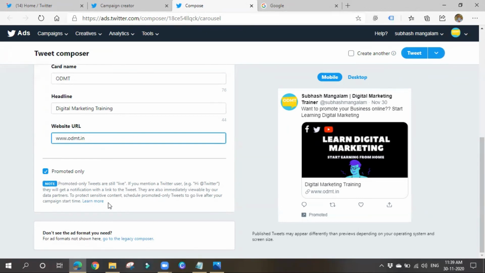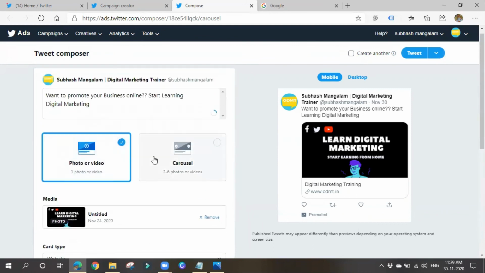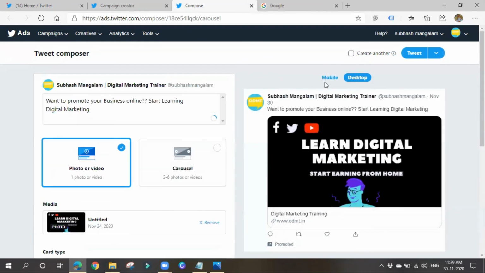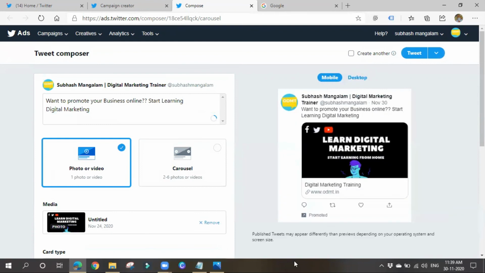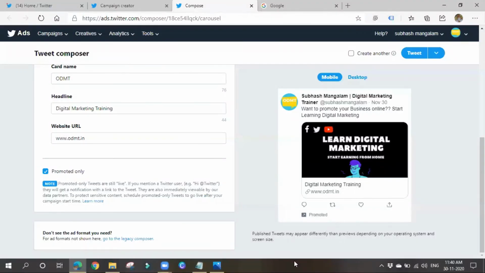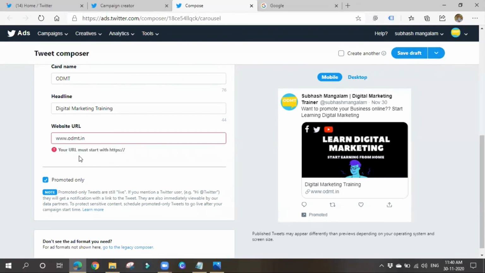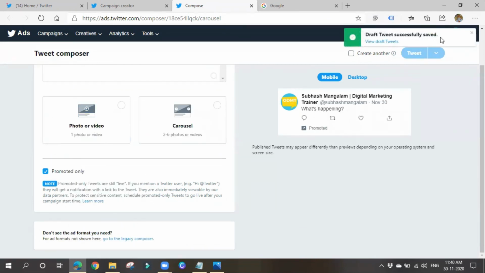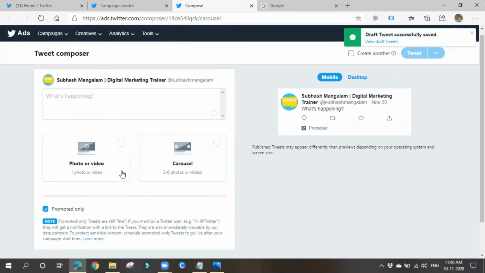Okay. Right. So simply you can either see on desktop also how it will look and all you can see here. Or you can go for tweet or you can also schedule this thing. Right. So it must have HTTPS. Yes. Right. Tweet saved successfully and all.